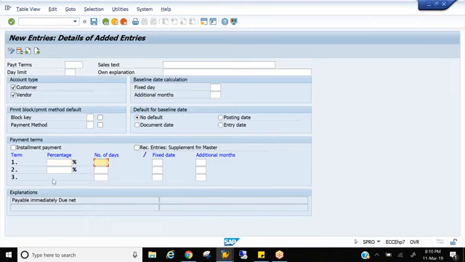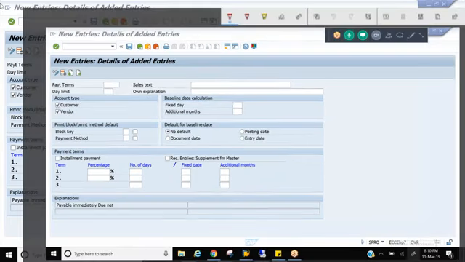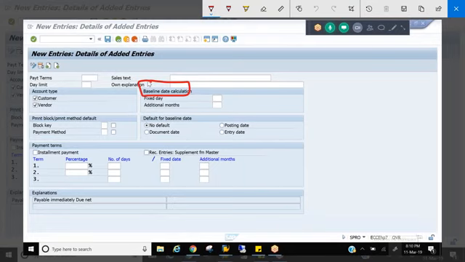So the most important field on the screen is baseline date. Very important for your understanding as well as for the interviews. What is baseline date? Baseline date is the date from which you want to calculate the payment terms. Okay, baseline date is the date from which the payment terms is calculated. That means the credit period is calculated.